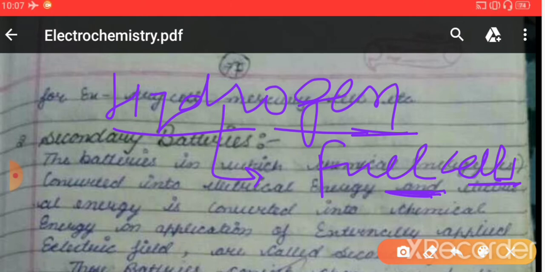So such kind of batteries or cells which convert the energy obtained by the combustion of fuels directly into the electrical energy, such kind of cells or batteries are called fuel cells, right?